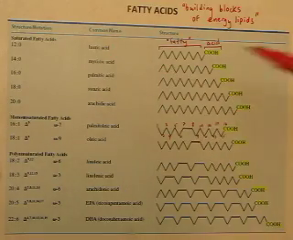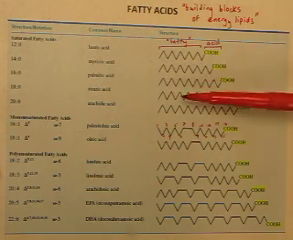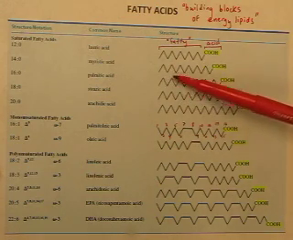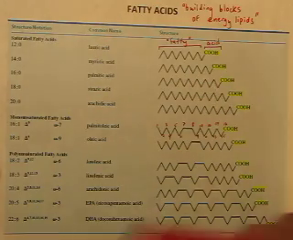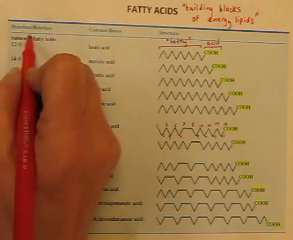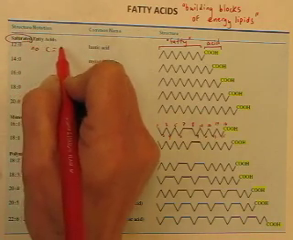What else do we notice? Well, you see here that all of these, in the top group, all the carbon-carbon bonds are single bonds. There are no carbon-carbon double bonds. That's what the word saturated tells us. Saturated means there are no carbon-carbon double bonds.